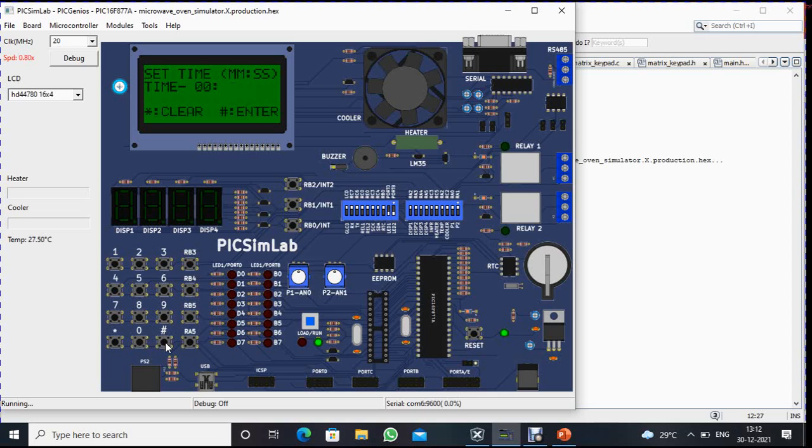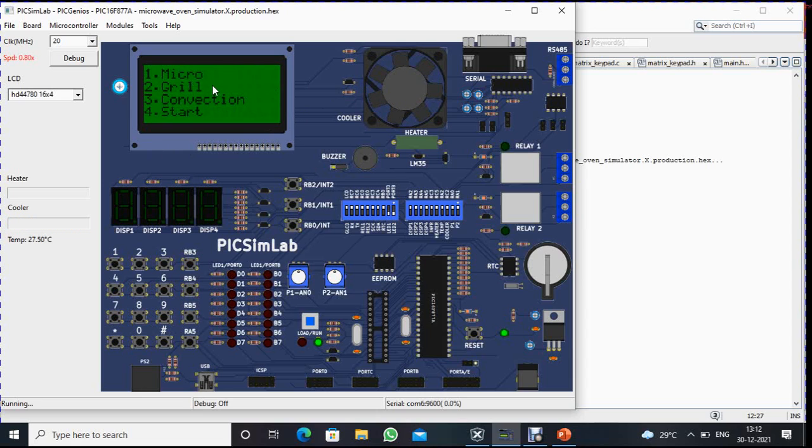Let me confirm this by pressing the hash key. Here it is the same process which we saw in the previous mode. I think there is no need to explain further, so I will stop this process by pressing key number 6.